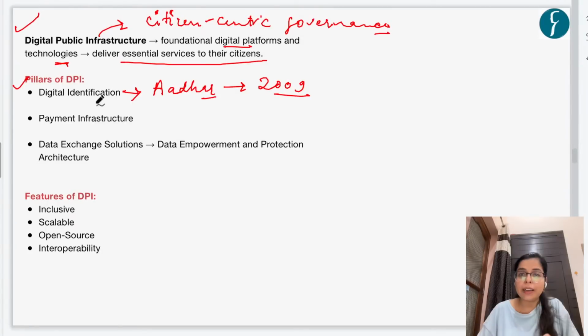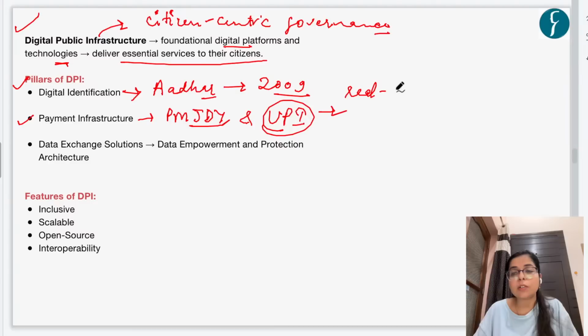Then payment infrastructure was possible by the integration of Pradhan Mantri Jan Dhan Yojana and by opening bank accounts as well as integration with the Unified Payment Interface UPI system. And what is UPI system? It is a real-time payment system, right? And this is in order to promote financial inclusion.